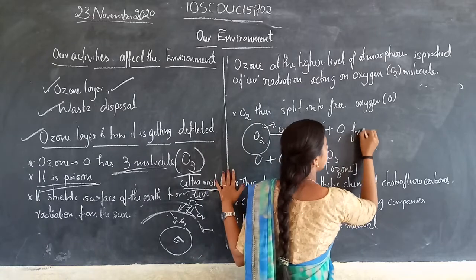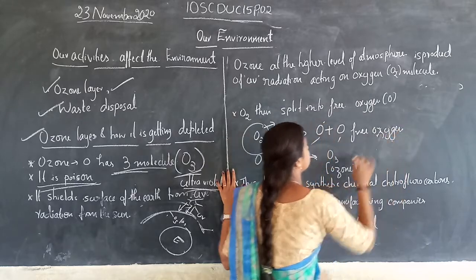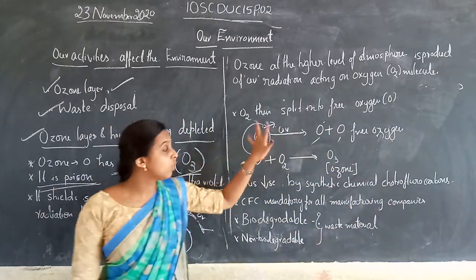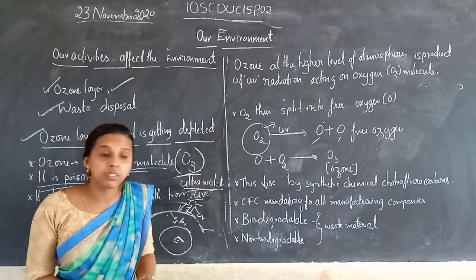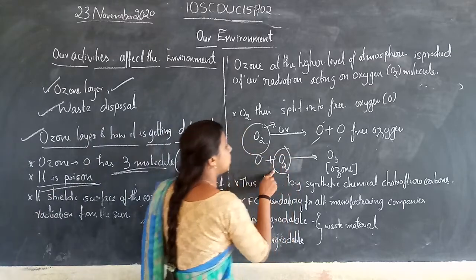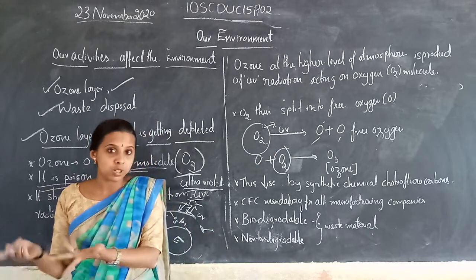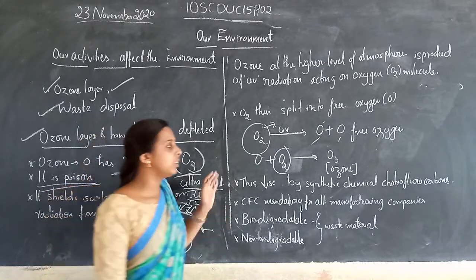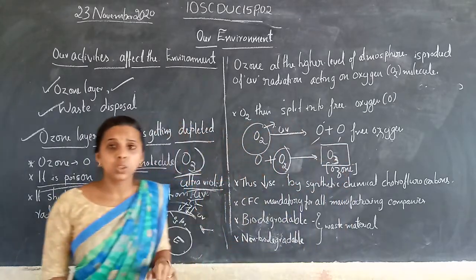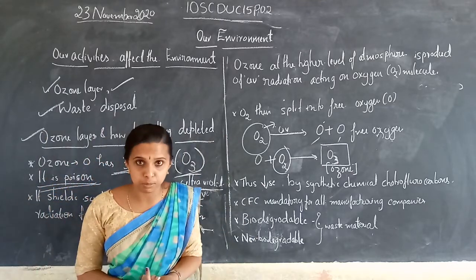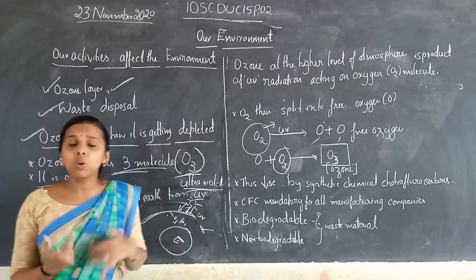So O2 in the presence of UV radiation gives free oxygen. These free oxygen atoms then react again with the oxygen molecules present in the higher atmosphere, and finally they form ozone. So now you know how ozone is formed. Next we study how it decays, how ozone is depleted.